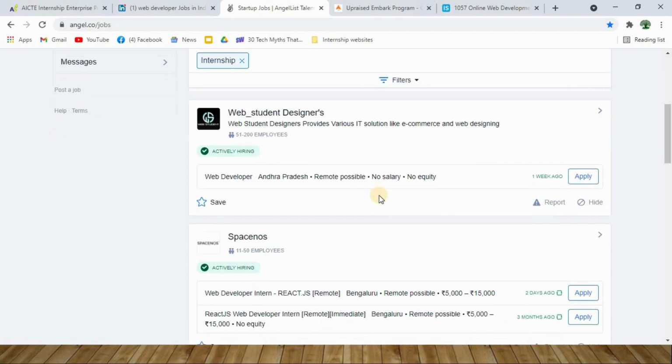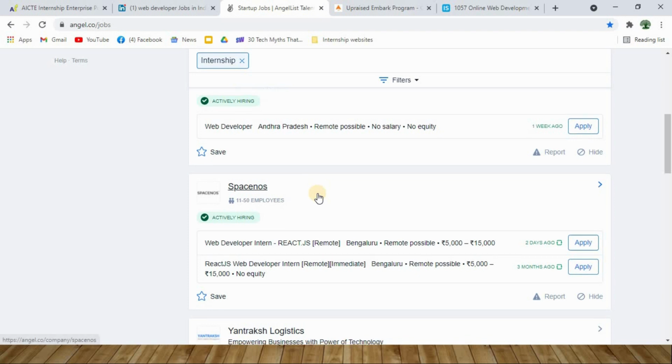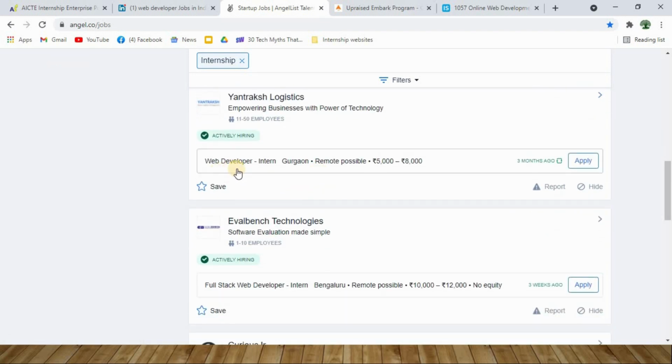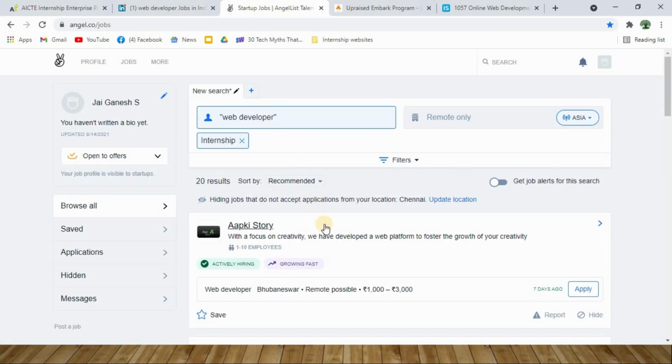Fine. So these are all the websites that are available. These are all the active startup companies who are actively hiring interns specific to web developer. You can change your filter settings so that it will show you intern opportunities for game development or React developers or Angular developers, etc. So angel.co/jobs is one website where you can find internship opportunities.